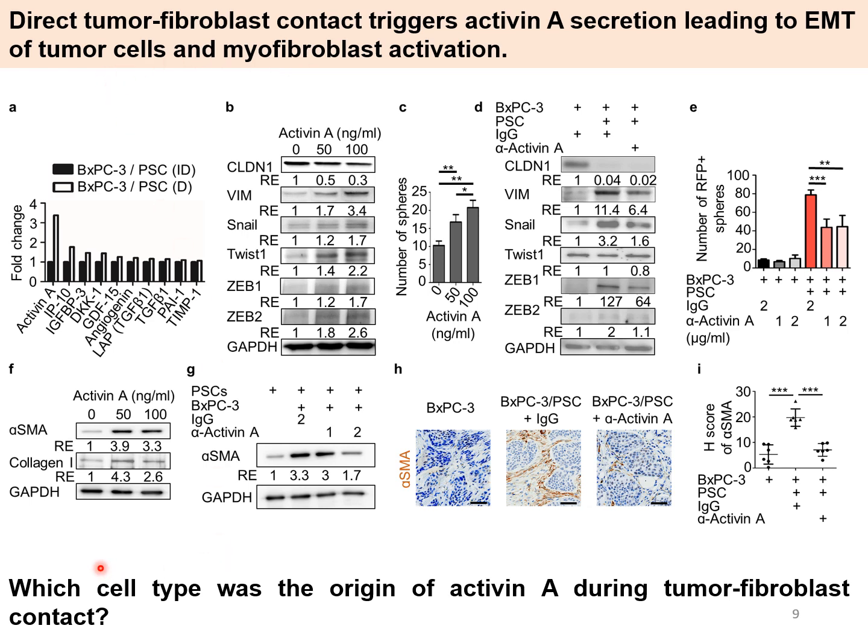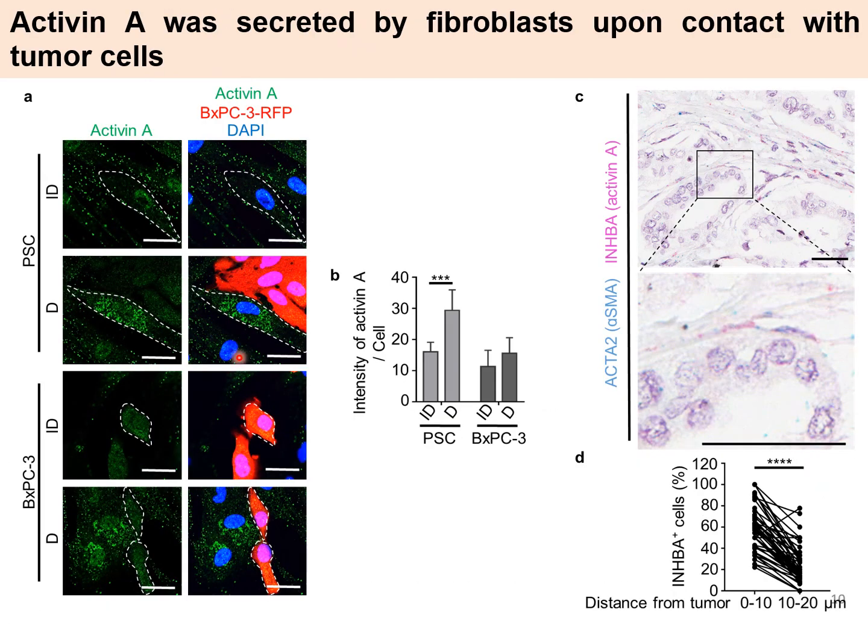So the next question is, which cell type was the origin of Activin A during tumor-fibroblast contact? To identify the origin of Activin A producing cells, we treated with protein transport inhibitor to trap cytokines in the Golgi complex for immunofluorescence staining of Activin A. Accumulation of Activin A was significantly higher in direct co-culture fibroblasts than in fibroblasts alone. To confirm the origin of Activin A producing cells in PDAC patients, mRNA of Activin A was detected as individual spots by in situ mRNA hybridization.